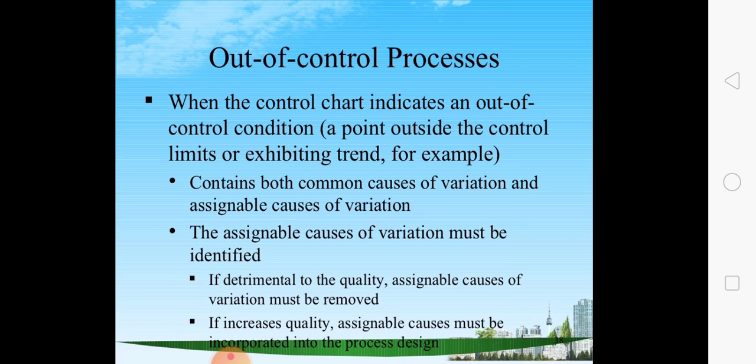Out of control processes. When a control chart indicates an out of control process, it contains both common causes of variation and assignable causes of variation. We have seen both concepts in the previous lecture. The assignable causes of variation must be identified. They are non-random and non-natural causes of variation. If detrimental to quality, assignable causes of variation must be removed. If they increase quality, assignable causes must be incorporated into the process design. If a cause improves the quality, it must be included in the process design.